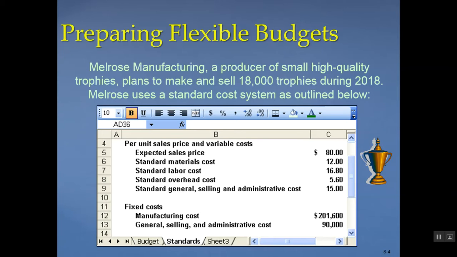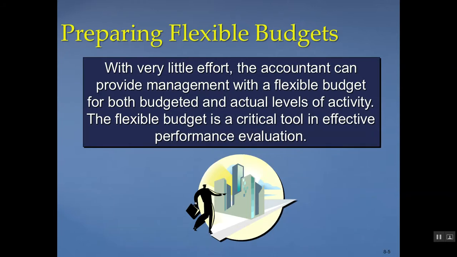So here we're looking at a company that provides us with some information about its proposed sales for the year. The company plans to sell 18,000 trophies. Here we have our detailed information about selling price, standard cost of materials, labor, and overhead. These are referred to as the standard costs. Okay, these are our assumptions that we used when putting together the master budget. With the help of our spreadsheets, we can actually prepare flexible budgets for both planned and actual levels of activity. The flexible budget is a way for managers to determine whether people are effectively controlling revenues and expenses.